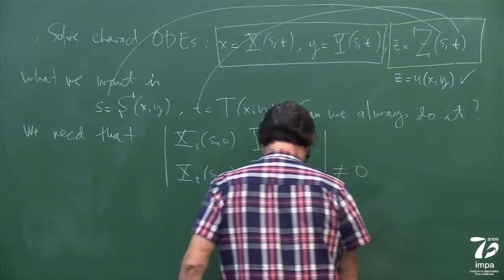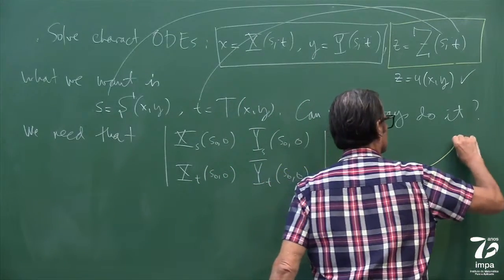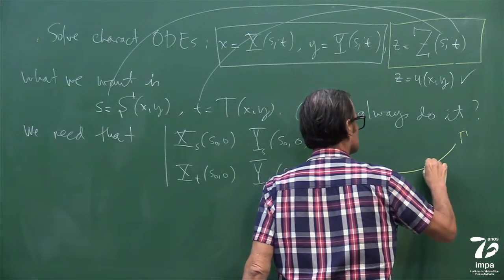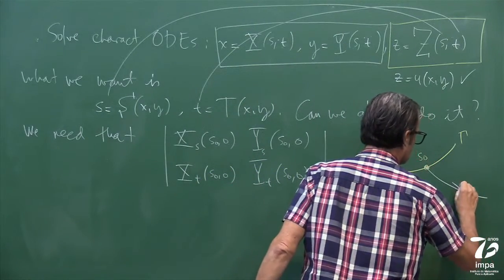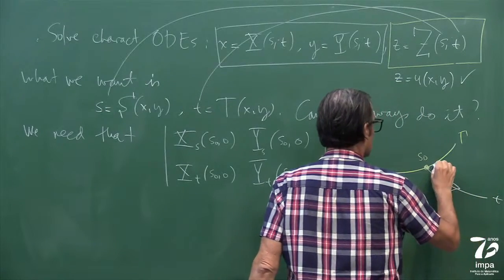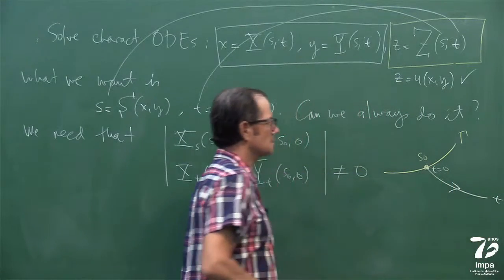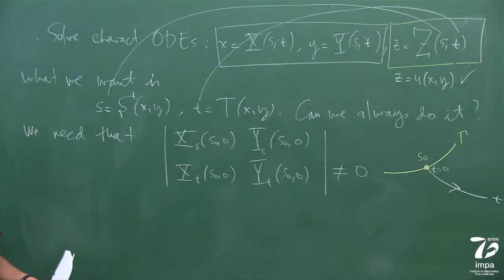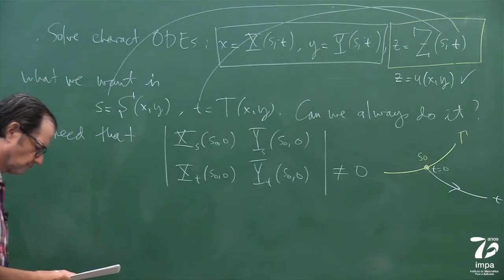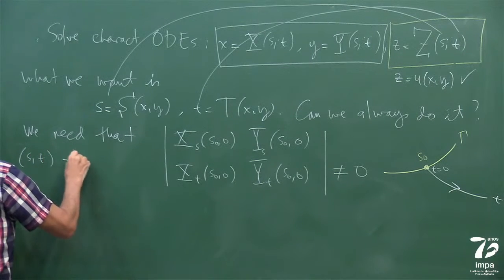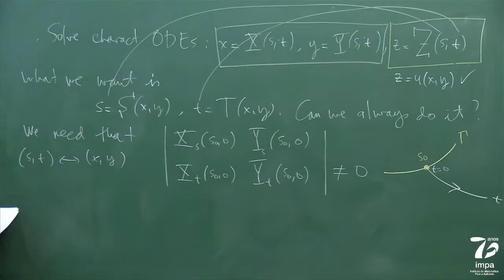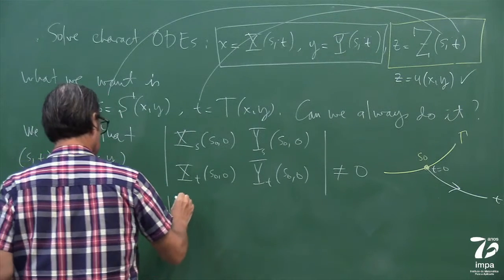So let me just, for those, and also for the video, if this is gamma, S0, this is the direction of time, and this is time 0, right? If we're flowing through the characteristic. So this is what we need, so we can do this change of variables. And now the interesting thing is that this boils down to this.